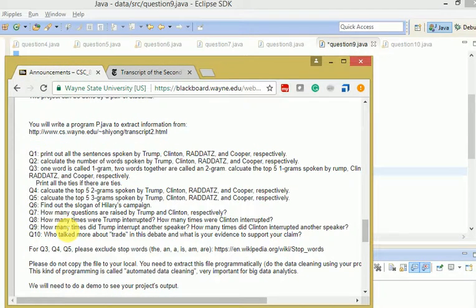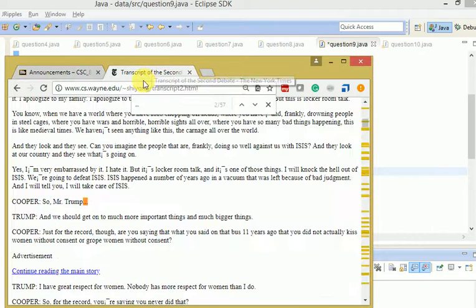Let's see another question, that is, who talked more about trade in this debate, and what is your evidence to support your claim? So here we have to find out who talked more about trade.